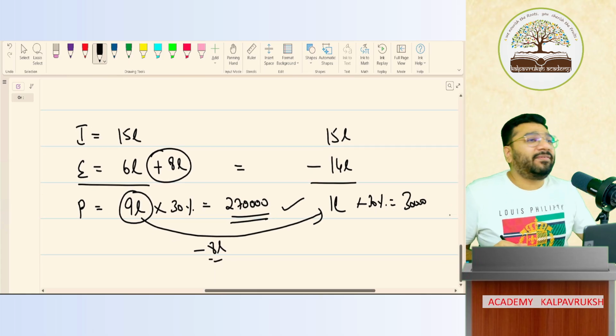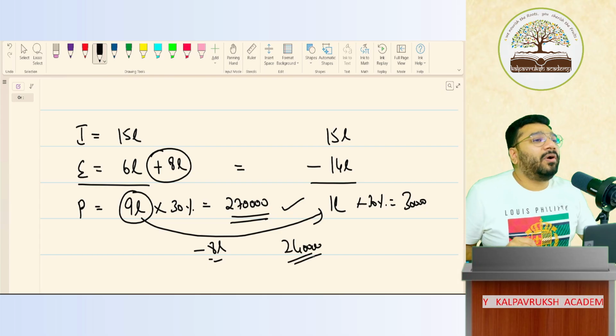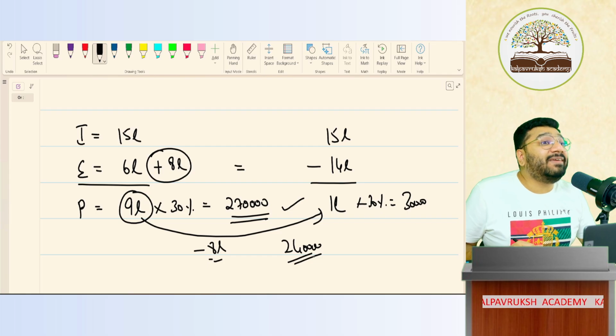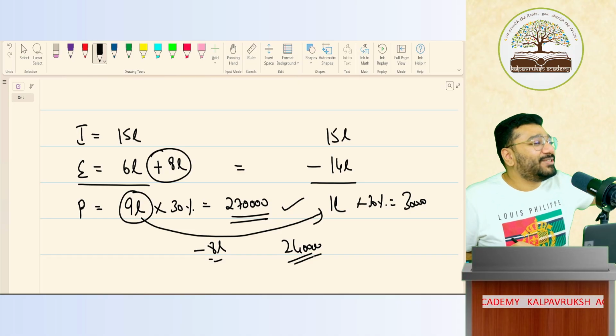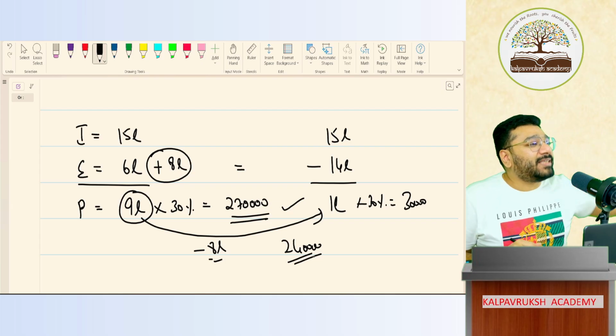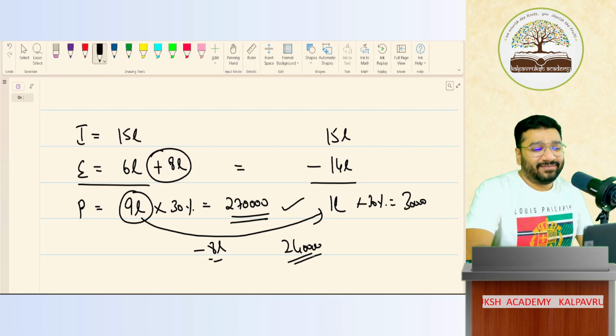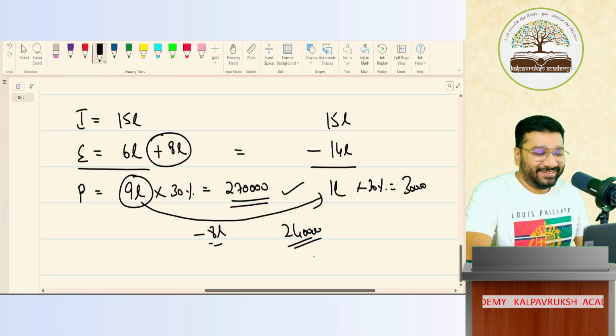How much money did you save? 2 lakh 40,000. This is not called tax saving. This is called tax evasion. Fraud, forgery, for which you have to go to jail also. This is not tax planning. This is called tax evasion, which is subject to interest, penalty, prosecution. Oh my God. So today's class is looking more like a law class than an accounts class.